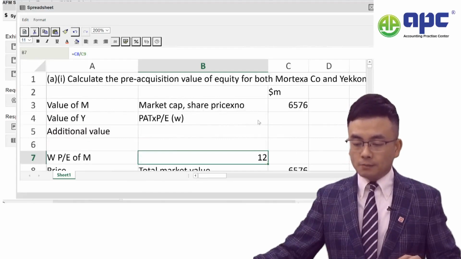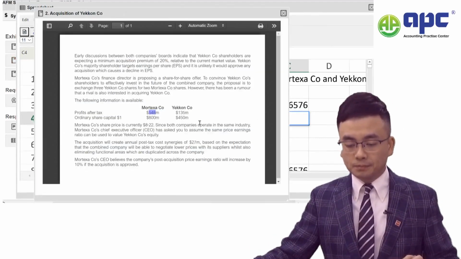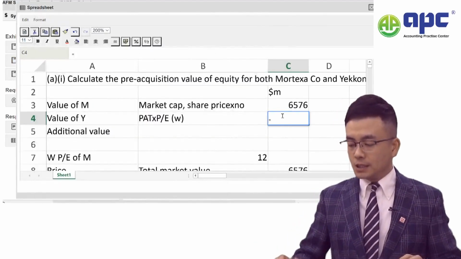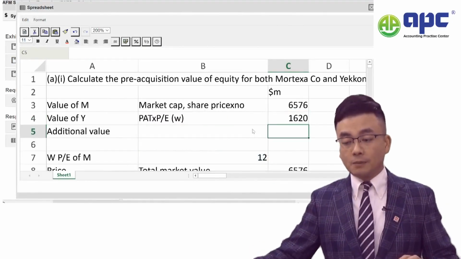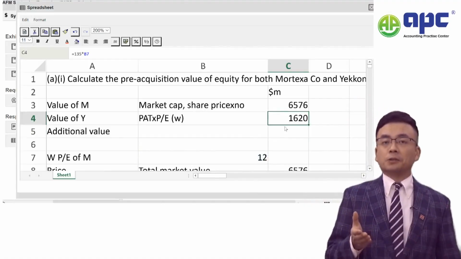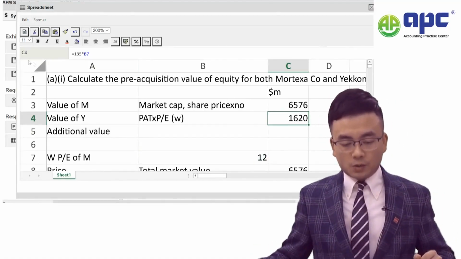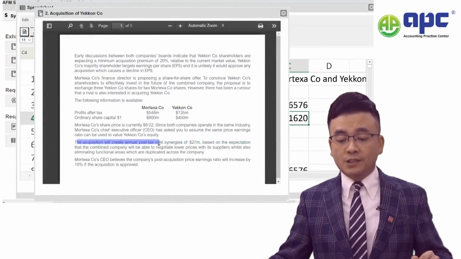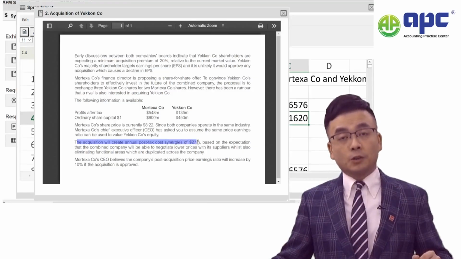Now, the profit after tax of the Y company, as we can see there, was 135. So we take 135 and times by the PE of the M company. So that being the value of the Y company, $1620 million. That's it. Now, we're also told that the acquisition will create annual post-tax cost synergies of $27 million.